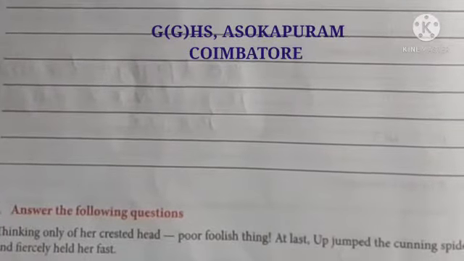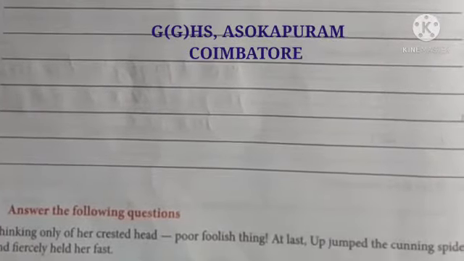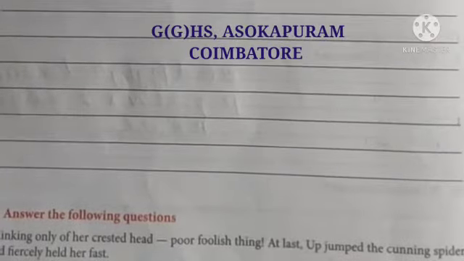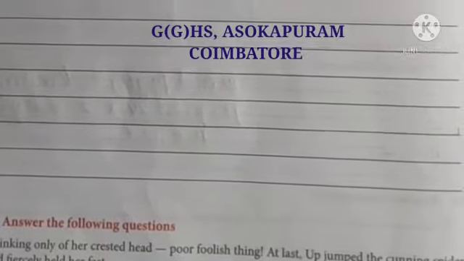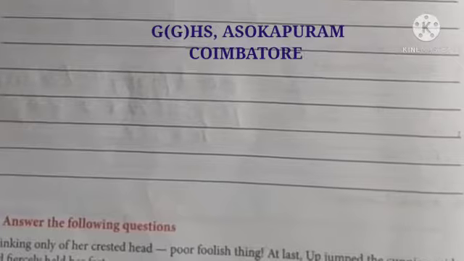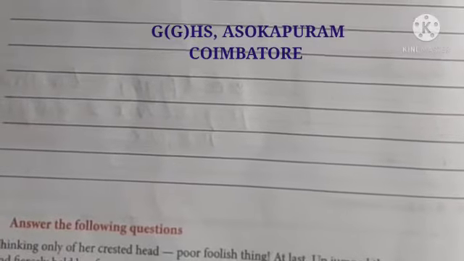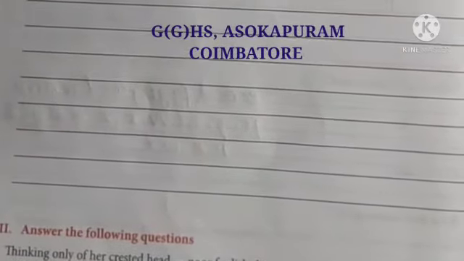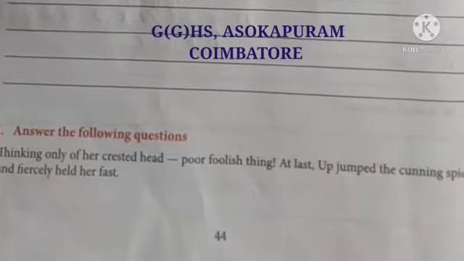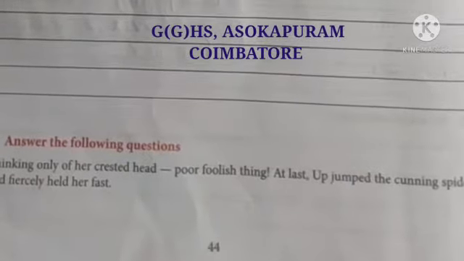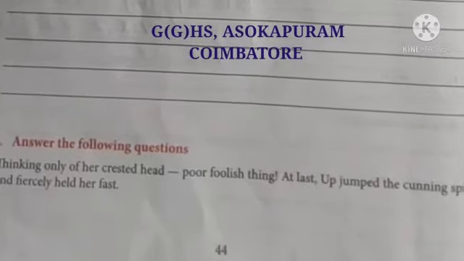Poor foolish thing. The poet himself is telling that the fly has become a prey, so it is called a poor foolish thing. It is not using its brain. It started floating in the flattery of the spider. At last up jumped the cunning spider. Finally the cunning spider. What is cunning? Shrewd.